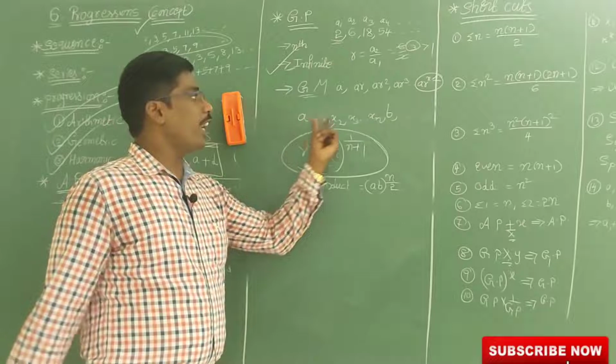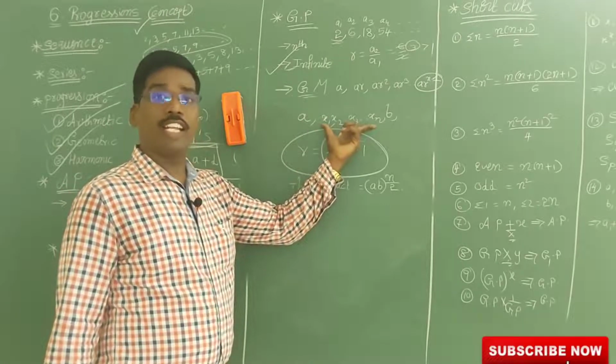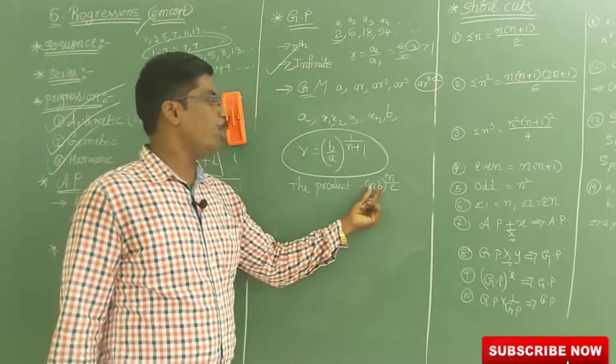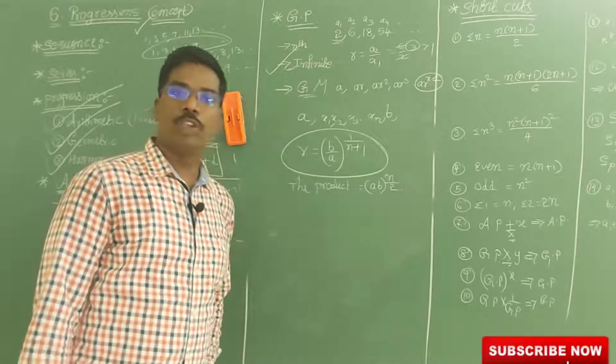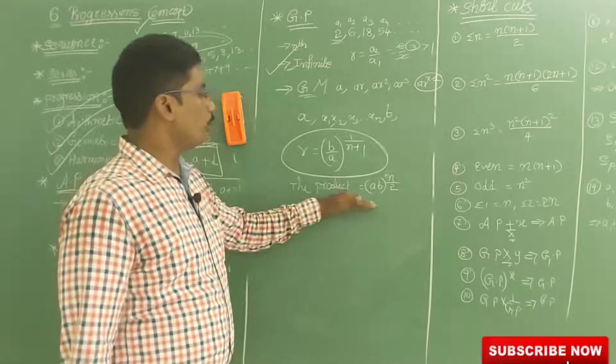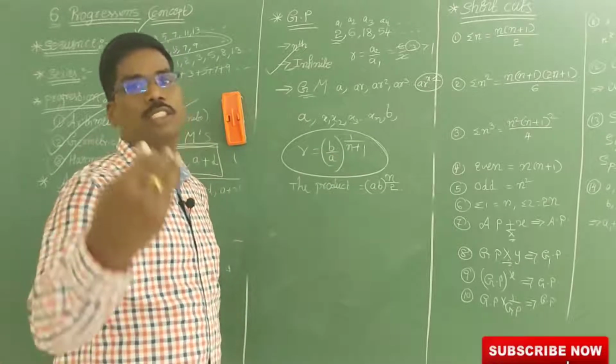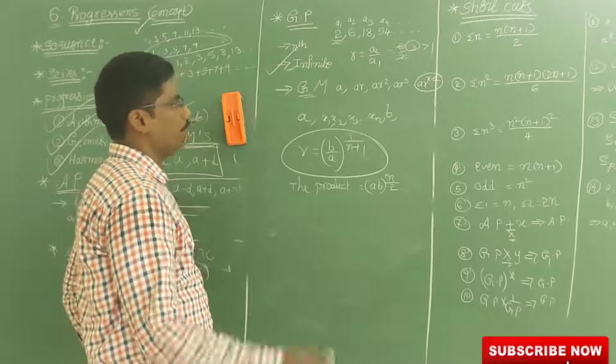So between A and B, if n terms are there, then the product of all the terms is nothing but (AB) all to the power of n by 2. So using this formula and the earlier formula, we can easily find the geometric means. Now how this works, I will take an example and show you.